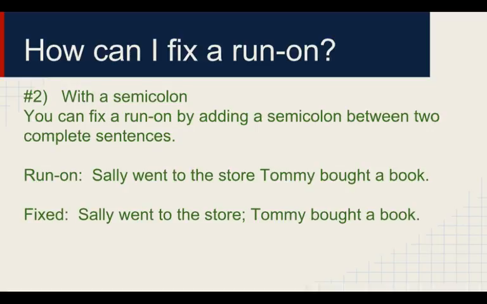The second way to fix it, and probably the easiest way to fix it, is with a semicolon. However, you have to make sure that the 2 thoughts go together. They have to be related in one way. So, Sally went to the store, Tommy bought a book, can be changed to Sally went to the store, semicolon, Tommy bought a book. It's not my favorite use of the semicolon because usually when you use a semicolon, the 2 thoughts have to be directly related, but it is a way to fix a run-on sentence.